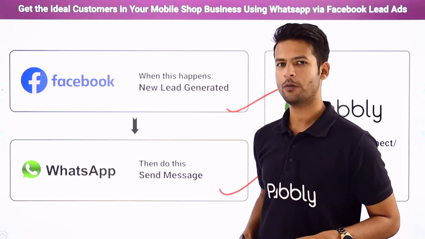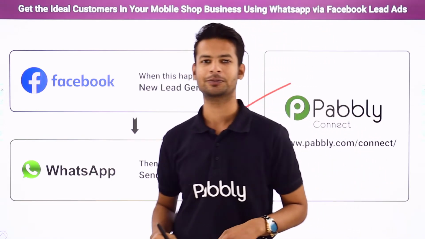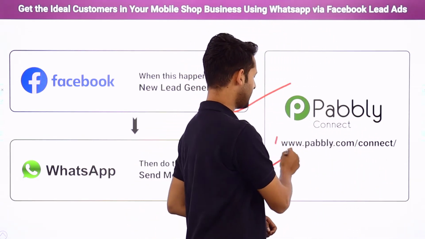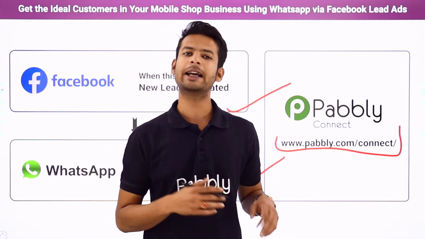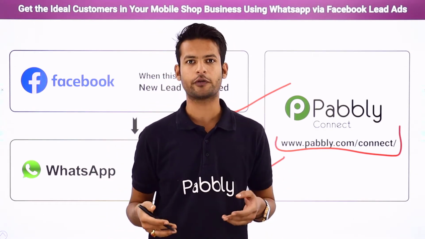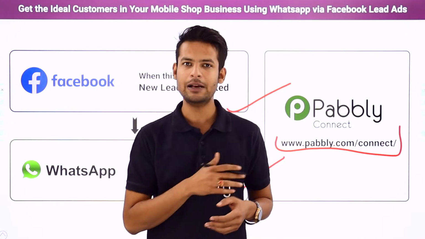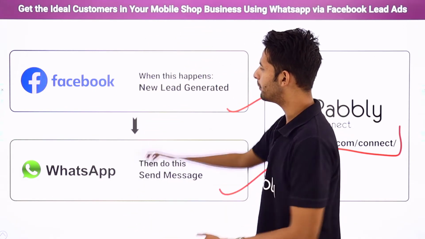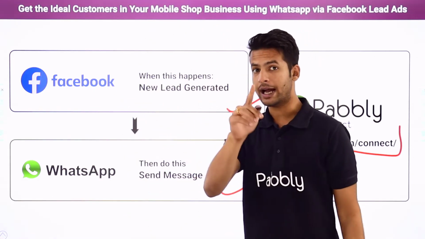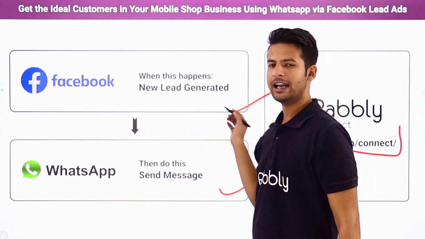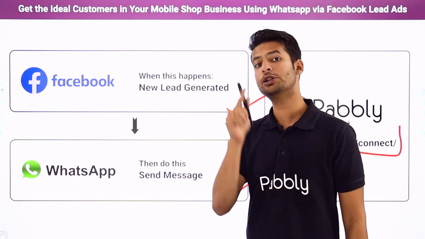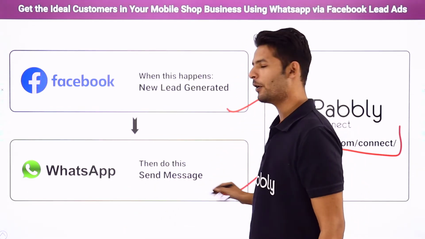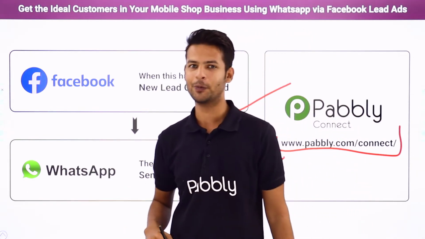So how have I performed the automation? Let me tell you. With the help of Pabbly Connect. Now you people will say, what is Pabbly Connect? So Pabbly Connect is an integration and automation software. What it will do, it will help us to link both of these applications together, so that every time a new lead enters your advertisement and they fill up the form, on successful form submission, automatically they will receive a WhatsApp message with the link of the brochure.